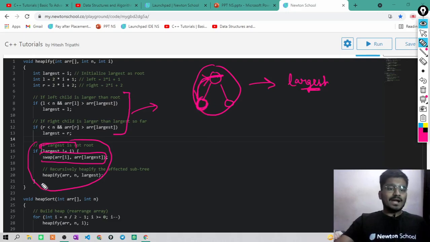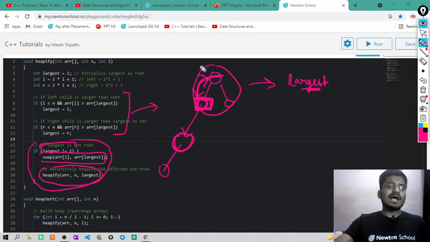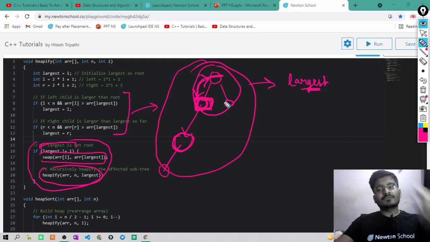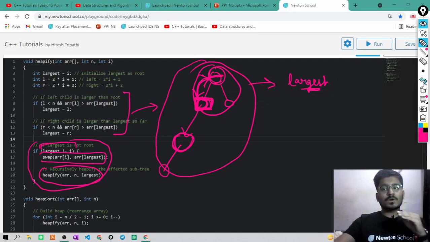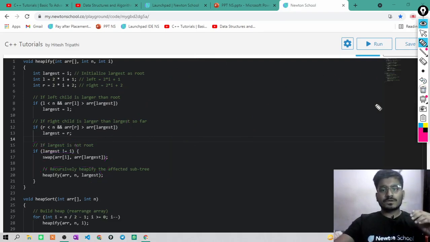And then you will call the heapify process for this index simply. You just swapped these two indexes, and you called the heapify process for this index, for the left child. Then again you will call it for this child and then this child, and at the end you will be having the whole heap heapified, and you will be having the maximum element at the root position, or 0 index. Okay, fine.